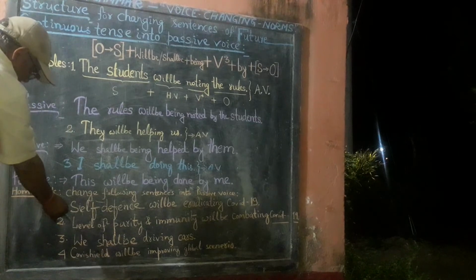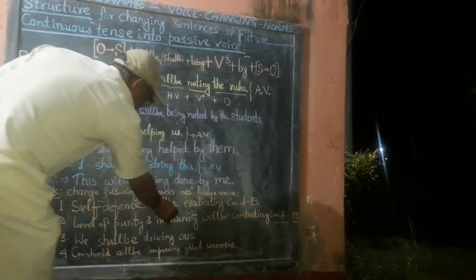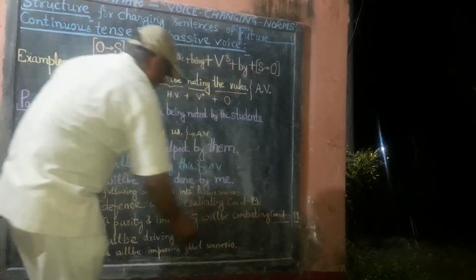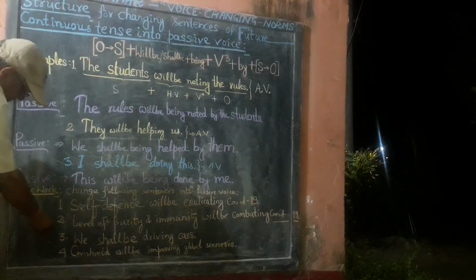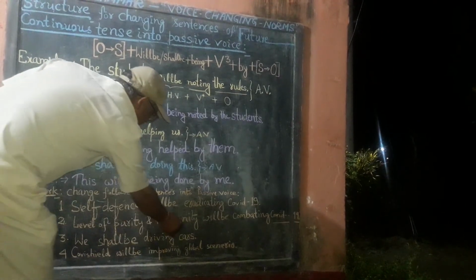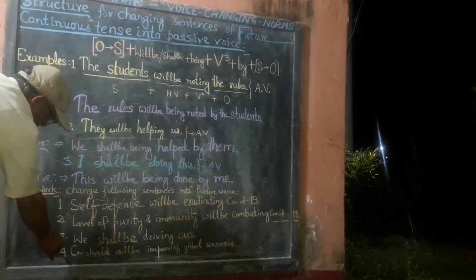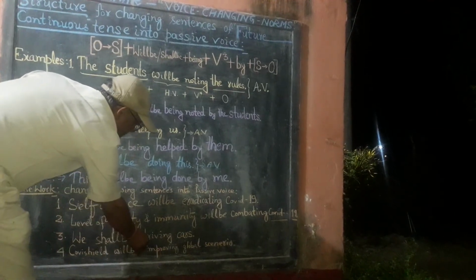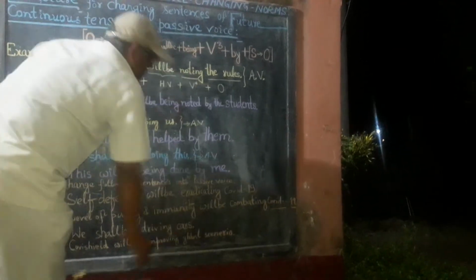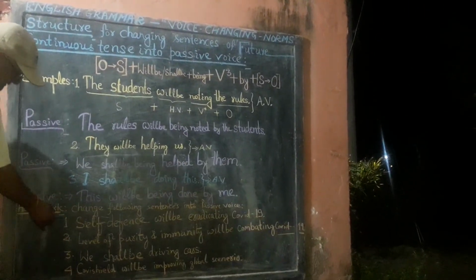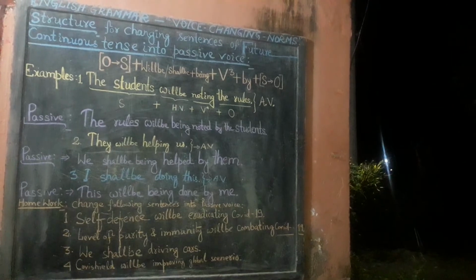Second sentence: level of purity and immunity will be combating COVID-19. Third sentence: we shall be driving cars. Fourth: Covishield will be improving global scenario. So you must change all these sentences into passive voice form.